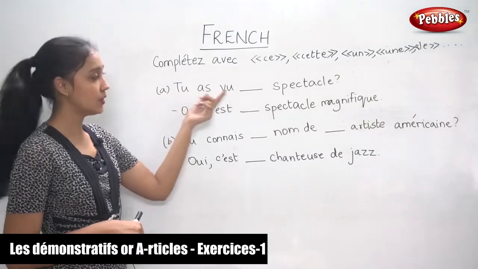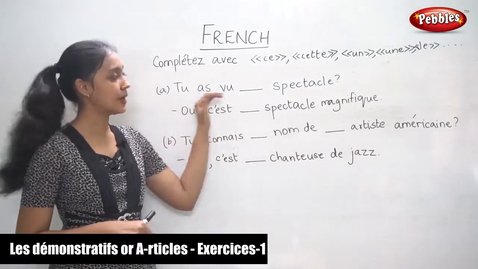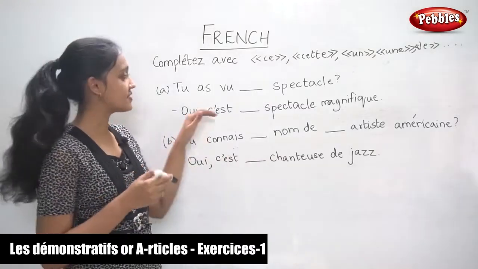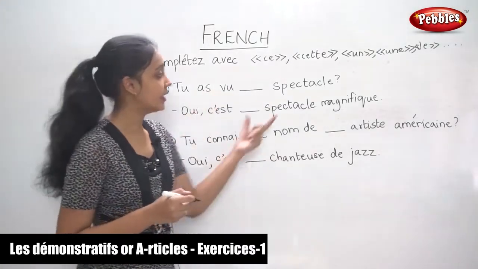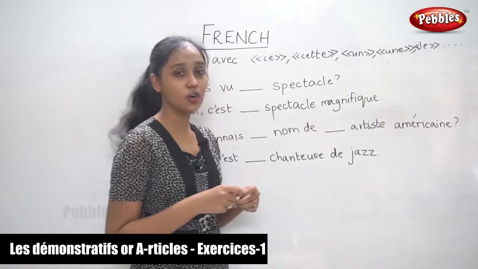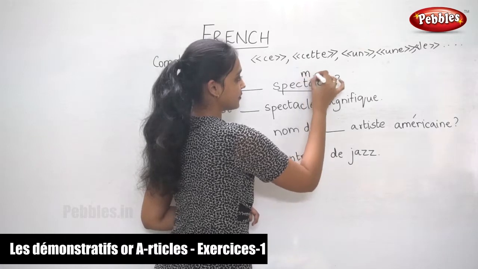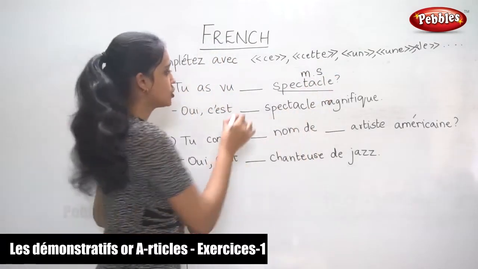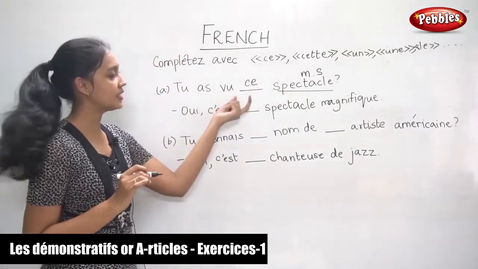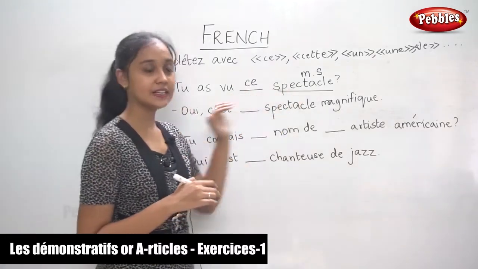To our view, you have seen dash spectacle. So in this case they are asking about some particular spectacle. So this, you have seen this spectacle. Now you need to see for the noun whether it is masculine or feminine. So this noun is in the masculine singular form. So we write ce, because in this sentence we need a demonstrative adjective. They are asking about something in particular. Tu as vu ce spectacle?